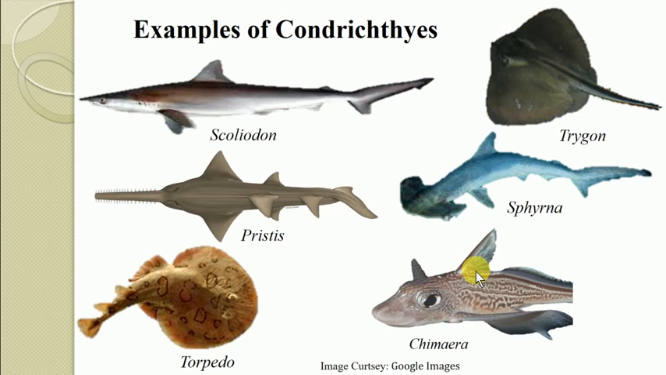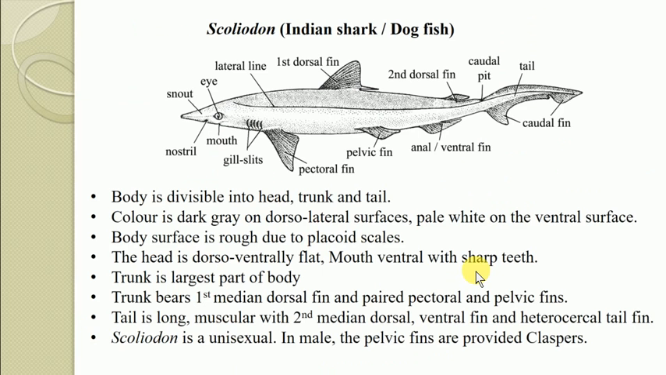Among these examples, we are going to discuss a few characters of two of them. Let's see first of all Scoliodon, which is commonly known as the Indian shark or the dogfish. This is a marine fish found in all parts of the seas. It is a carnivorous, predaceous fish and scavenger, feeding on small organisms like crabs, lobsters, worms and other small fishes.